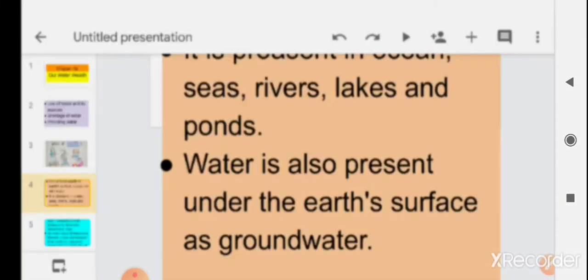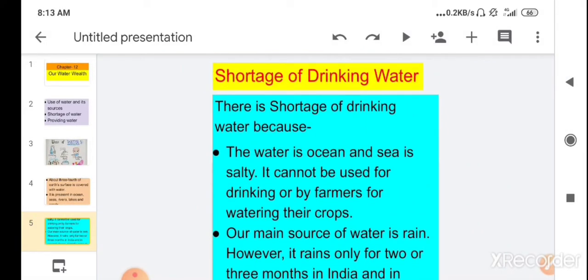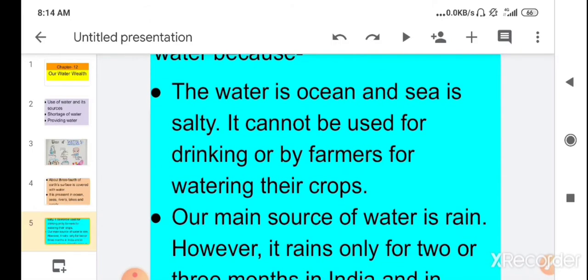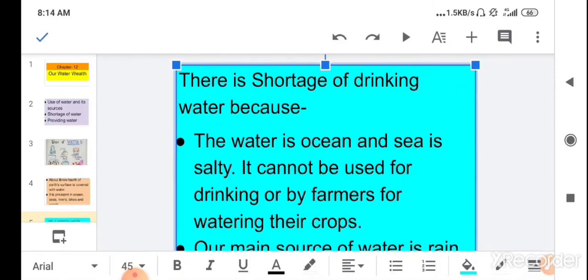And children, we have learned about the shortage of water, some reasons why the earth is covered by three-fourths water, but still we are suffering from the shortage of drinking water. We have seen that the water in oceans and seas is salty, so we can't use sea and ocean water for drinking, or by farmers for watering their crops. So sea water and ocean water is useless for us because we can't drink it.